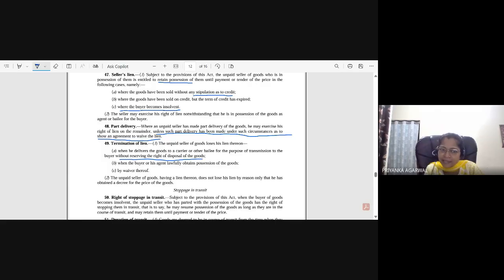But if he has reserved the right of disposal, then in that case the lien is still with him, he can exercise the lien. See, when the stoppage in transit happened, he re-delivered the goods to the seller, and when the seller is in possession of the goods, he can exercise the right of lien, right? So this is what it is trying to say, that if the seller is not reserving the right of disposal, then he loses the right of lien also, when the buyer or his agent lawfully obtains possession of the goods.